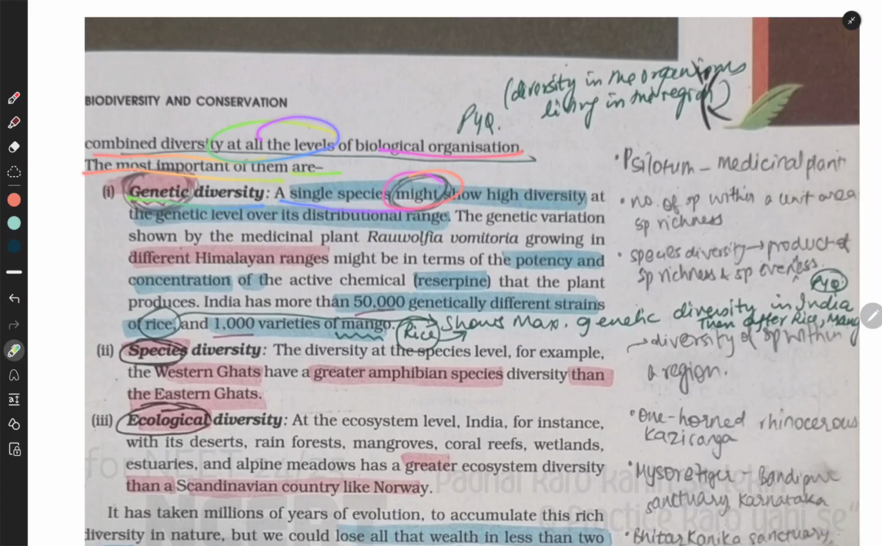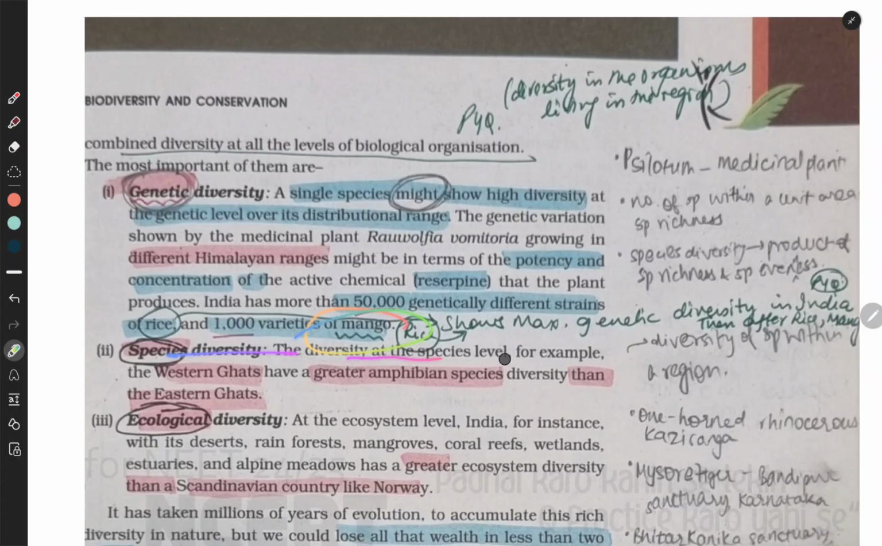A single species might show high diversity at the genetic level over its distributional range. Genetic variation shown by the medicinal plant Rauwolfia vomitoria growing in the different Himalayan ranges might be in terms of potency and concentration of the active chemical reserpine that the plant produces. India has more than 50,000 genetically different strains of rice, 1,000 varieties of mango.